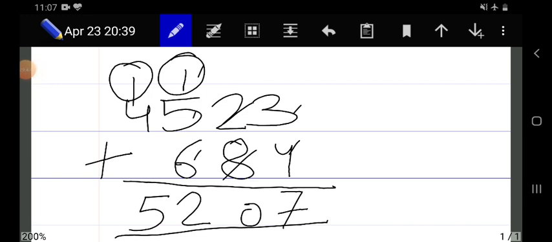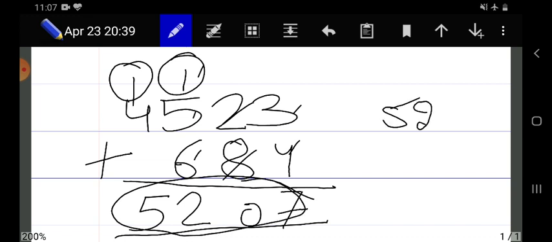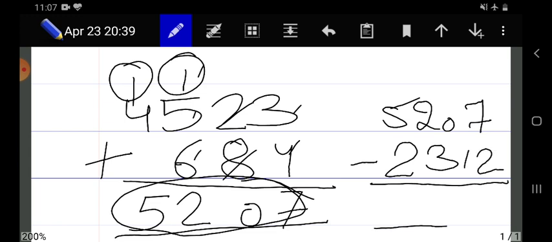Here we have taken two numbers and the third one is left, that was of subtraction. Now the answer came 5,207, and now we will subtract the third number, that was 2,312. 7 minus 2, 5. 0 minus 1, possible?